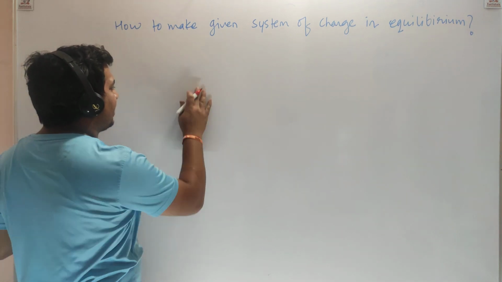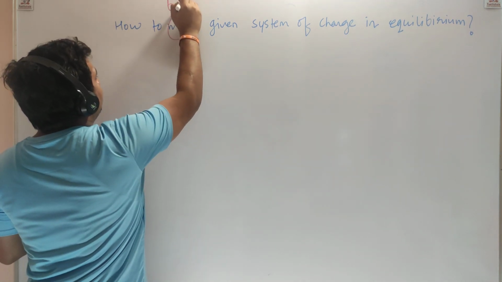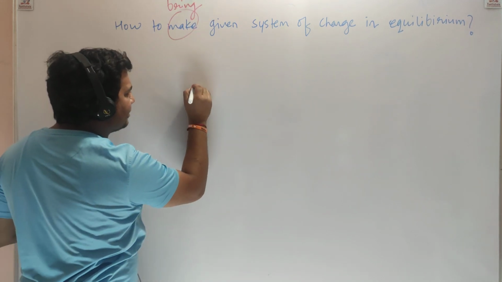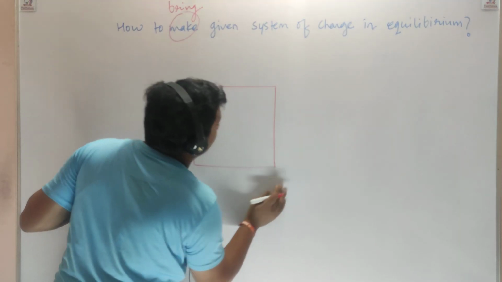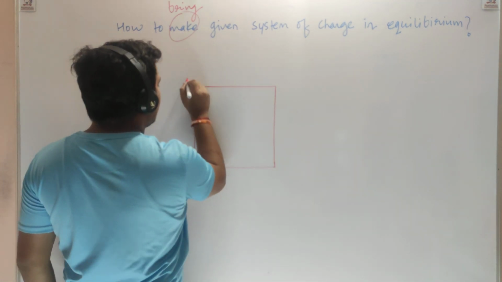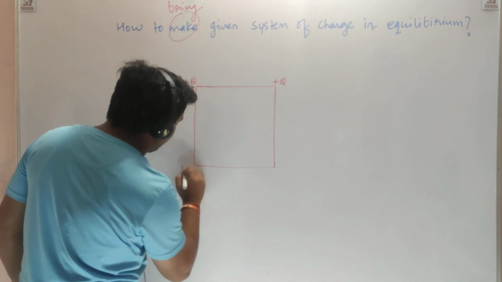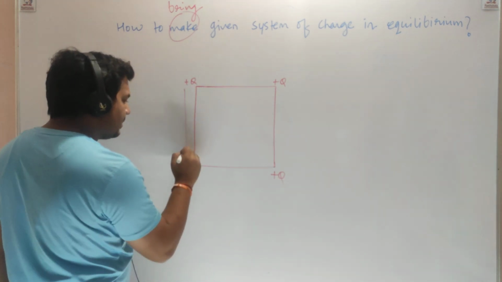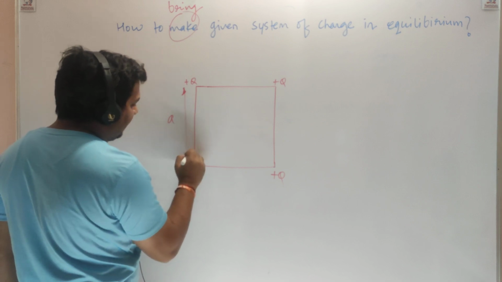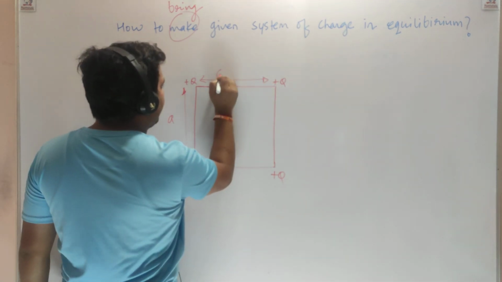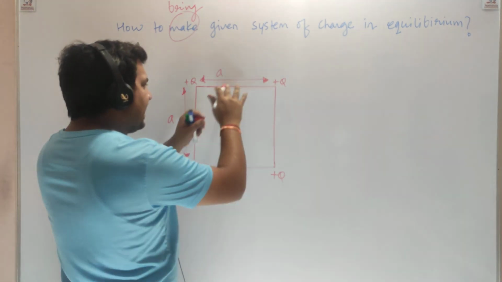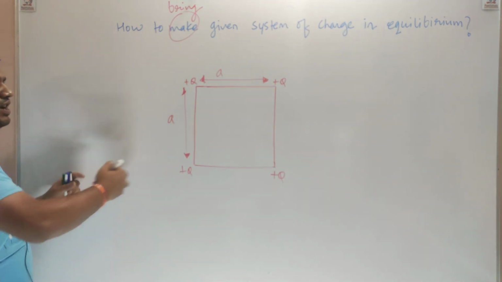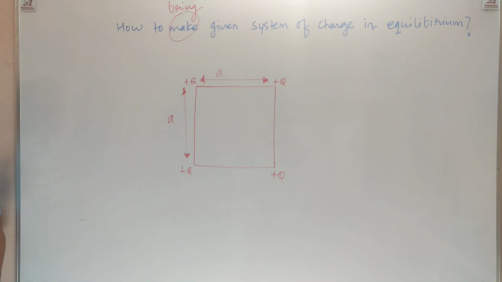How to bring the given system in equilibrium? Sorry, my English is weak. It is very weak. This is a square. This is plus q, this is plus q, this is plus q, this is plus q. Each side is of length a. If we set this system of charges free, they will start moving away from each other. Agree? So how to bring this system in equilibrium? Do you have any idea? Solve this question on your own. I am giving you only 1 minute.